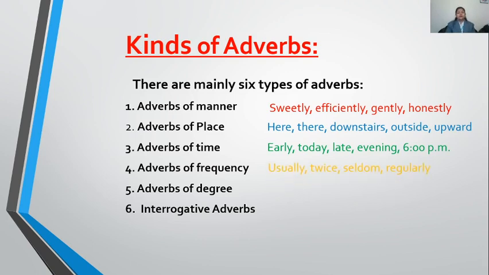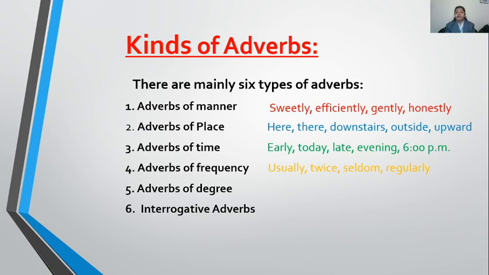Like whether it was a usual action, which usually it was taking place, or whether it happened twice or thrice, or whether that action takes place seldom or often or sometimes, or whether it is a regular action, meaning regularly that person walks or does exercise or studies, like that. Okay, so adverb of frequency tells the frequency of that work, in which frequency that work is taking place.